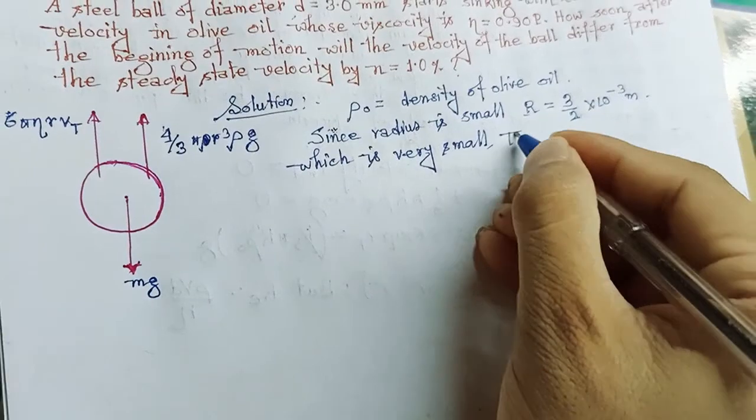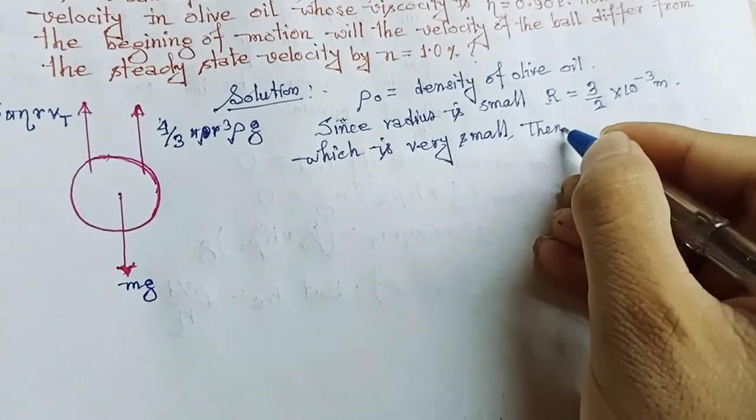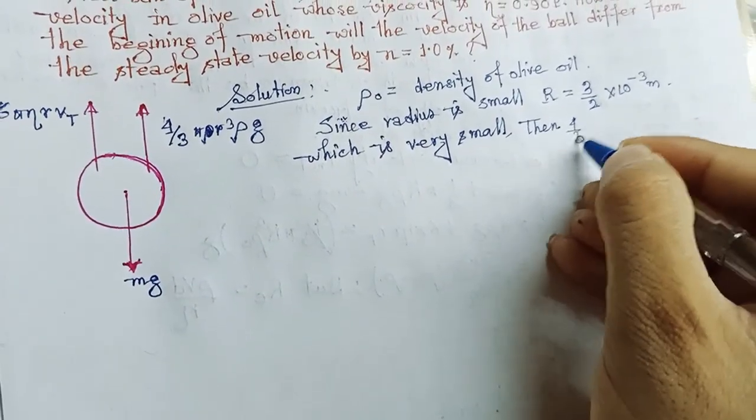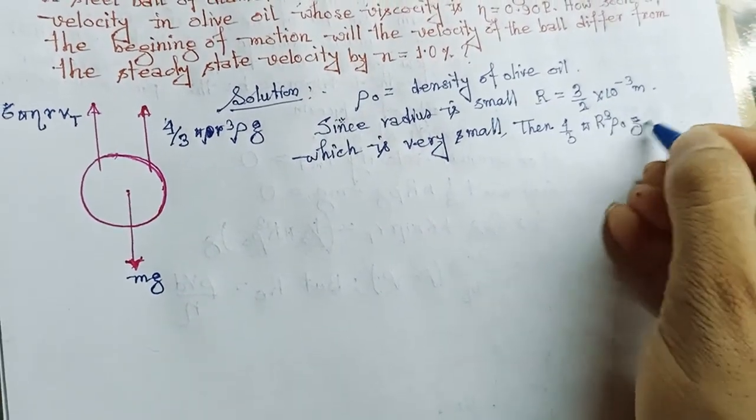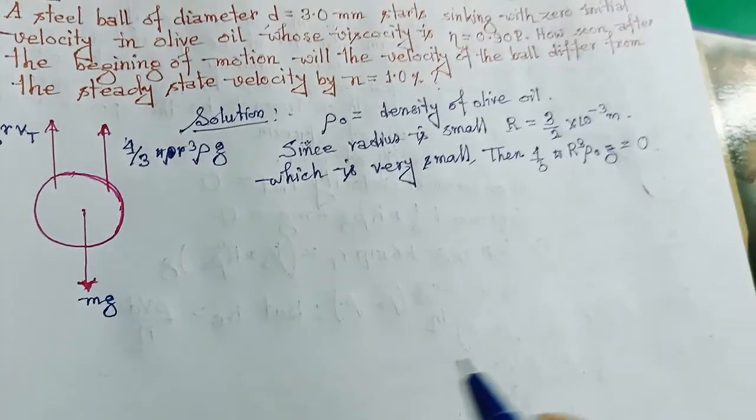Then 4 by 3 pi r cube rho naught g will be approximately 0.